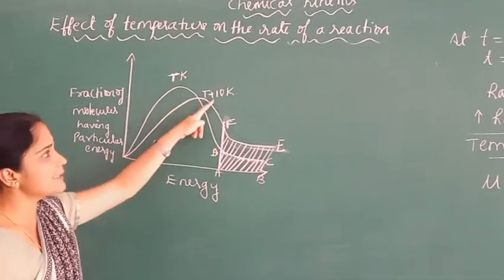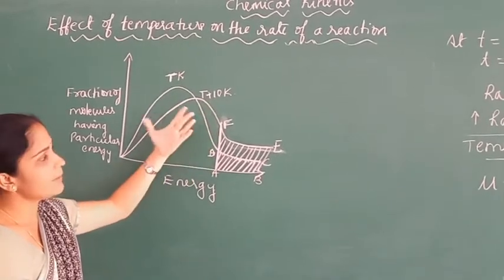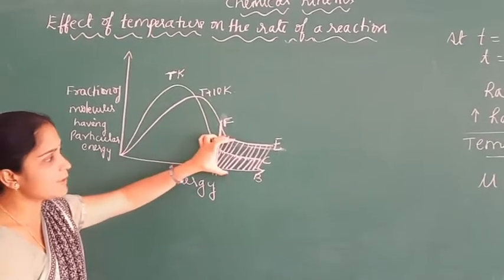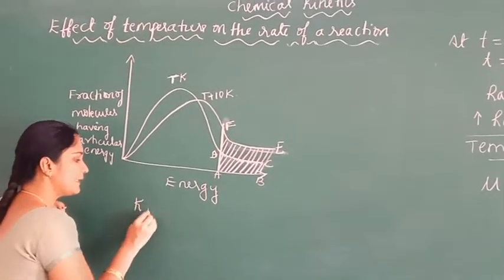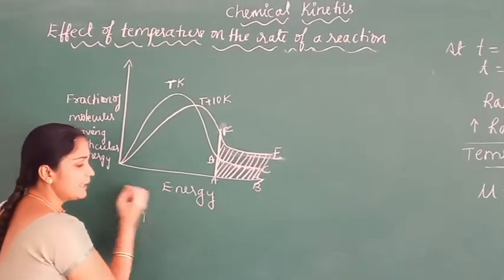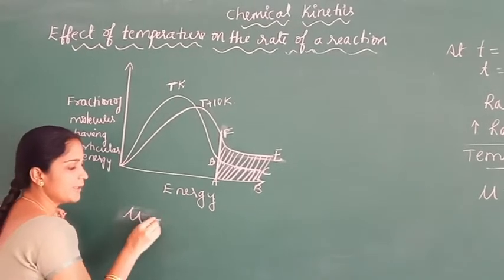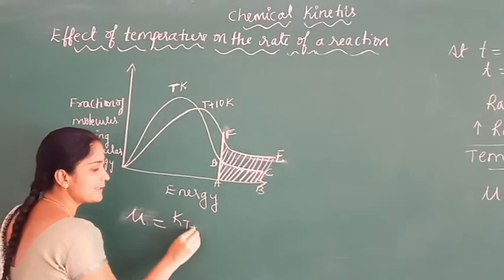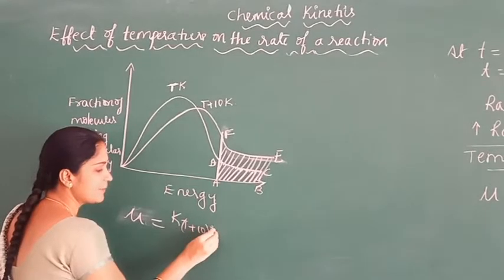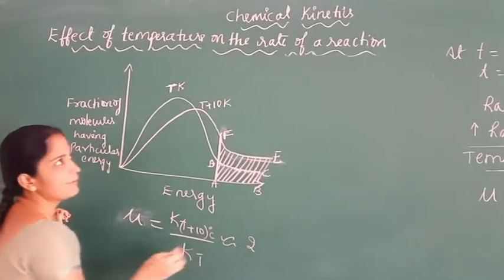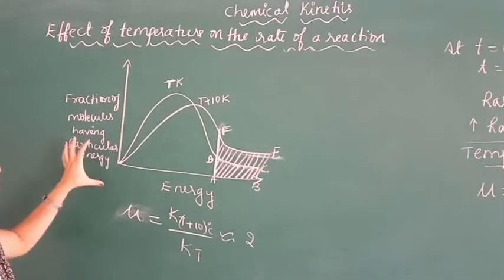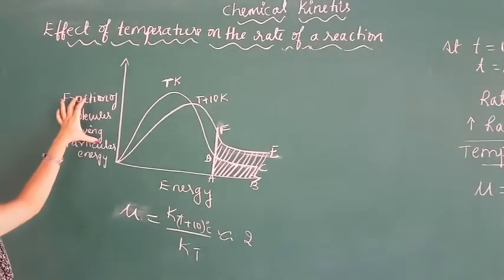For every 10 degree rise in temperature, the rate of the reaction or rate constant nearly doubles. So the temperature coefficient, mu equals K at t plus 10 degrees Celsius divided by K at t, is nearly equal to 2. The effect of temperature on the rate of a chemical reaction can thus be explained with the help of the graph.